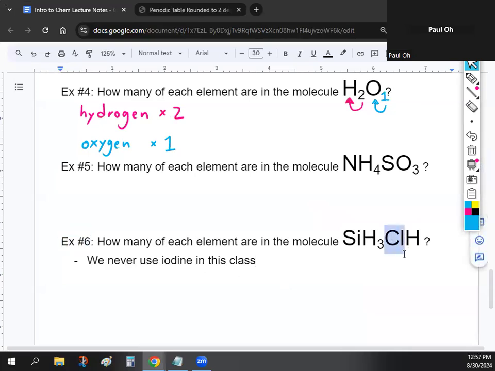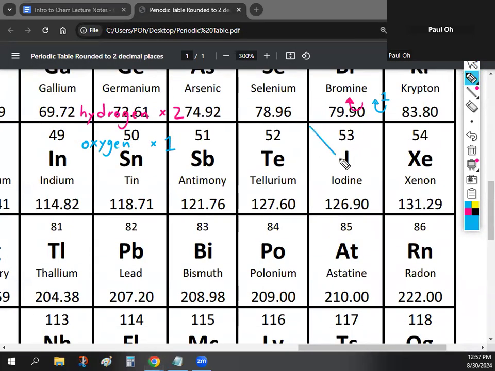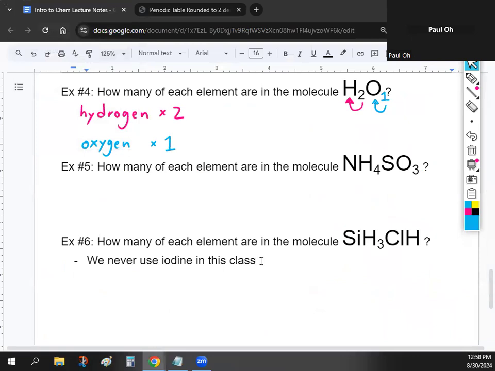This right here is Cl, okay? We do not use iodine or element I in this class. It's because people get confused between the two, so just keep that in mind. Maybe on your periodic table somewhere, you can put like a light X through I, just to remind yourself that we're never going to use it. It still exists, right? It's still an important element. But for this class, just because everyone gets confused between iodine and some other ones, we just don't use iodine, okay? So just put an X through it maybe to remind yourself that we don't use I, okay?